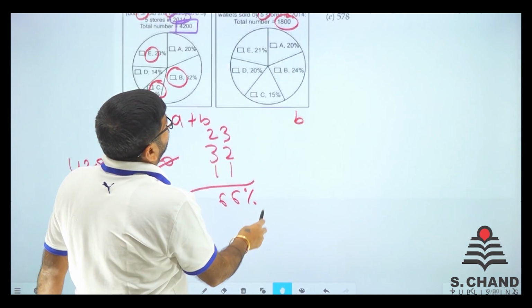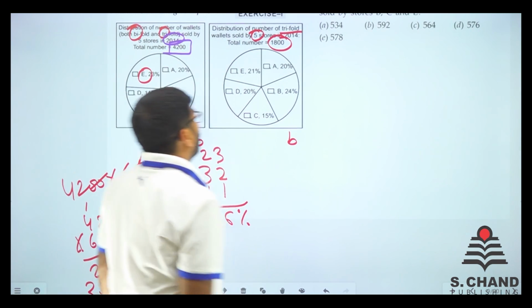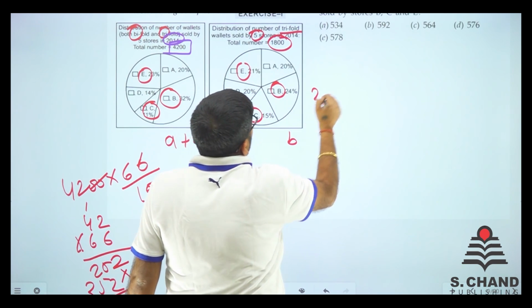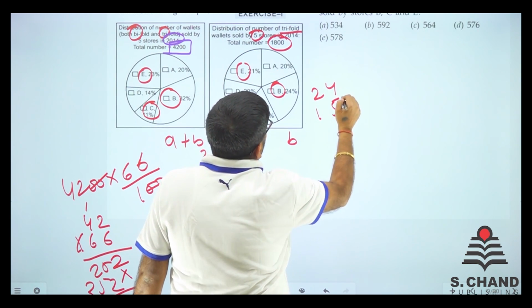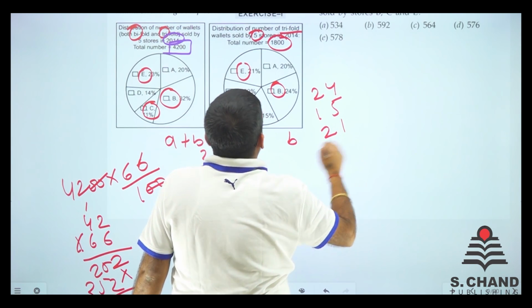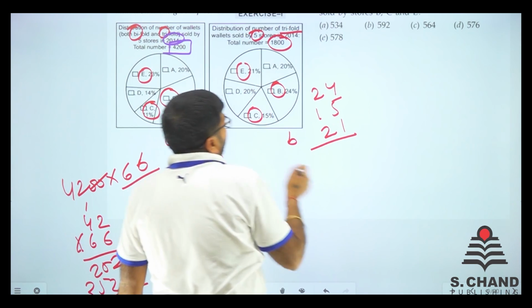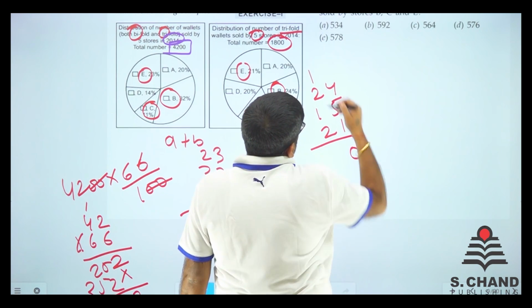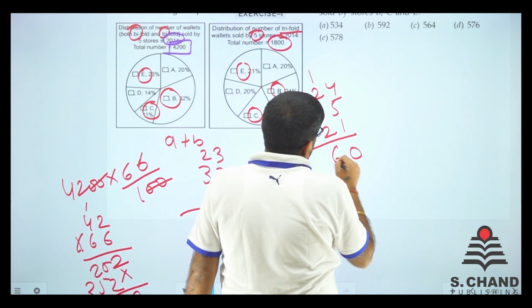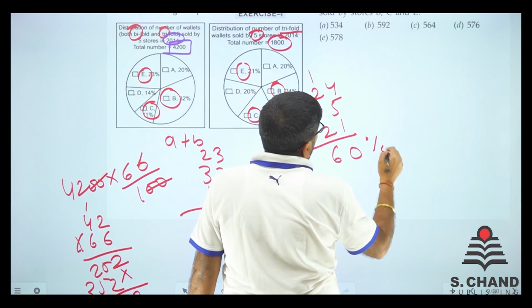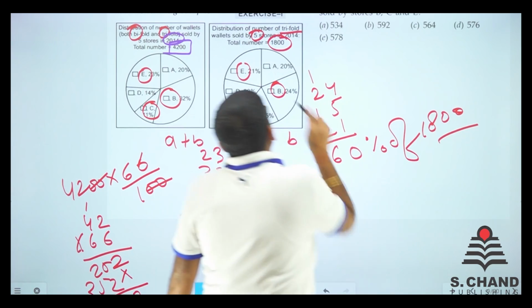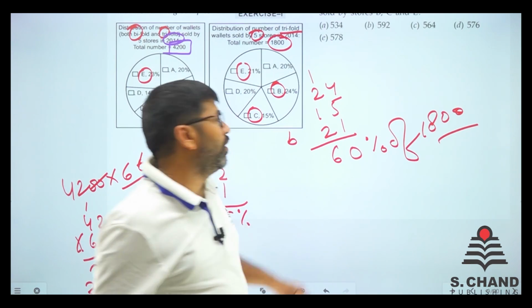Now, what is the number of trifold sold only? So only trifold is B, C and E. So we had 24, 15 and 21. When we add this, it comes to be 0, carries 1, 2 and 1, 3, 3 and 3, 6. 60% of 1800 is the BCE sales of trifold.